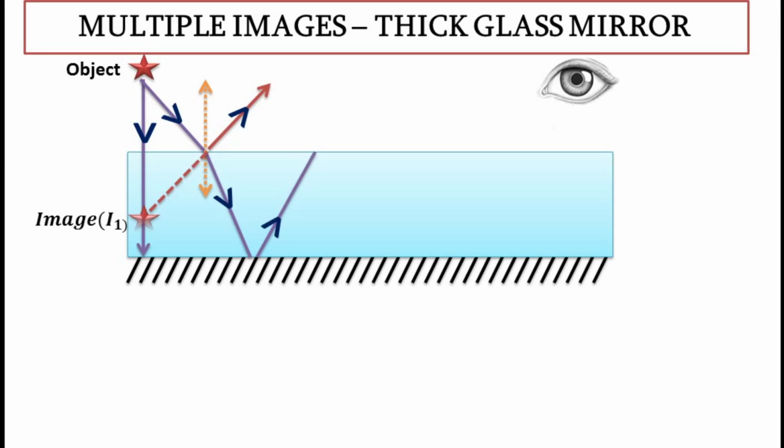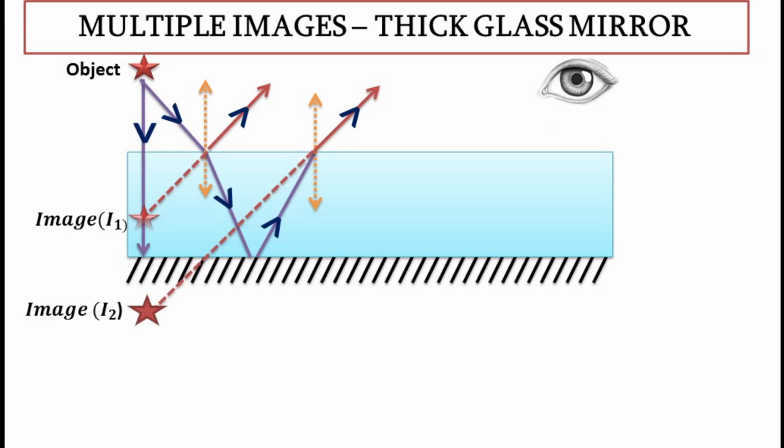Reaching the separation of medium, 90% of it gets refracted into the air and reaches our eyes. Since 90% of the entire light reaches our eye, we can see a clear image. This image is the second image, or I2.